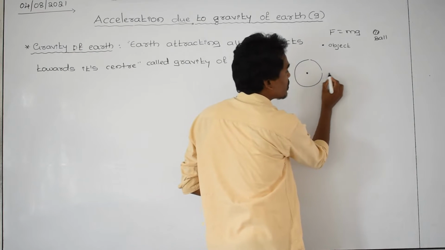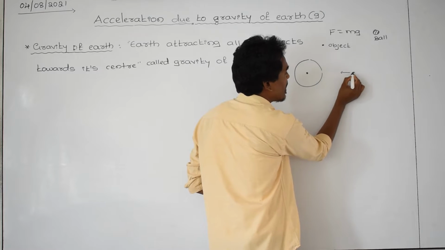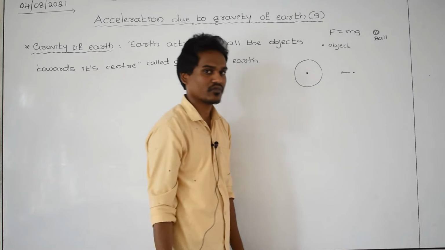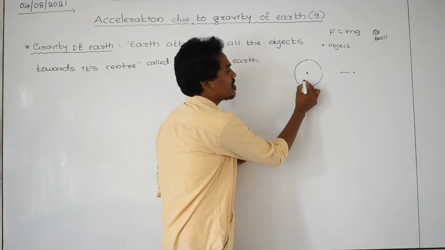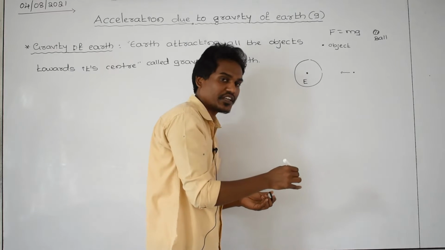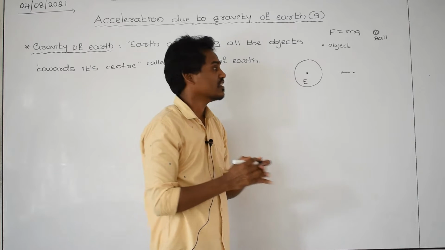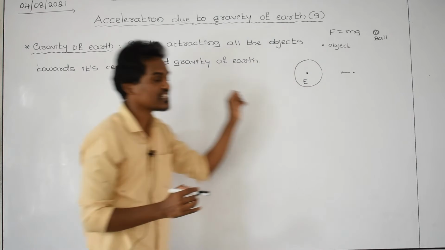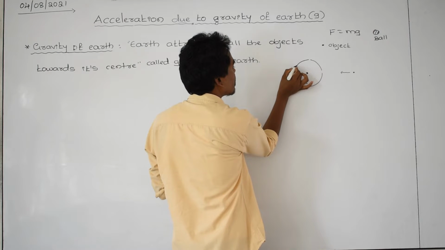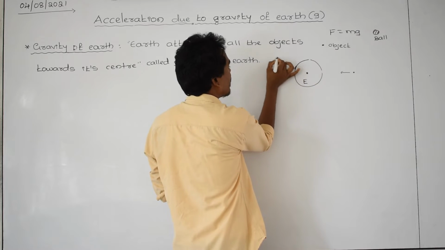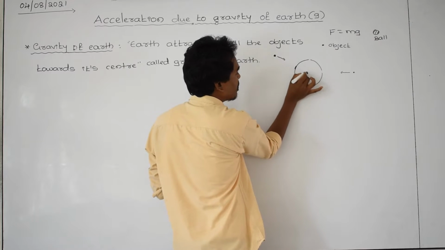Take this body, go to a certain height and leave it, and after that this ball is accelerating towards the earth center. Why is it accelerating towards the earth center? Because this earth has the capacity or property to attract this body towards its center. That attracting property of this earth is called as gravity of earth. This is the surface of earth, go to a certain height, leave the body, and this object is accelerating towards the center.